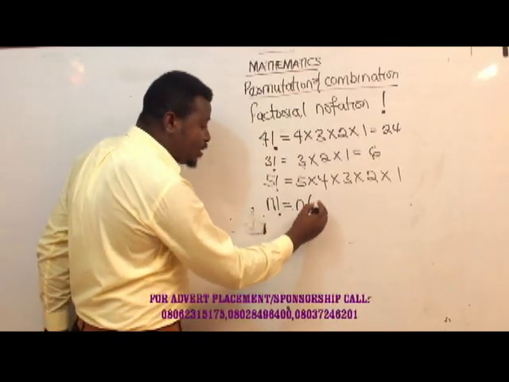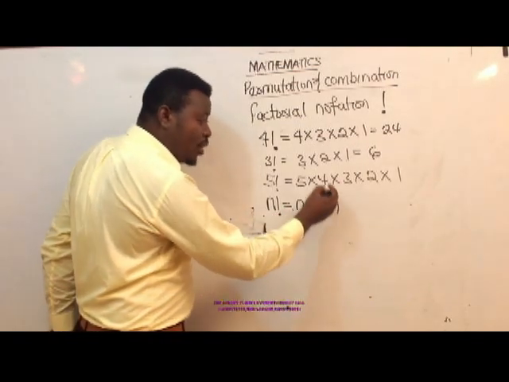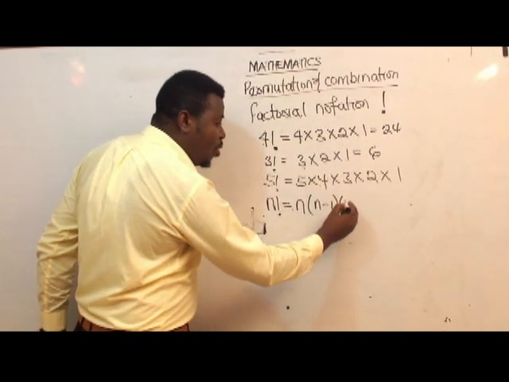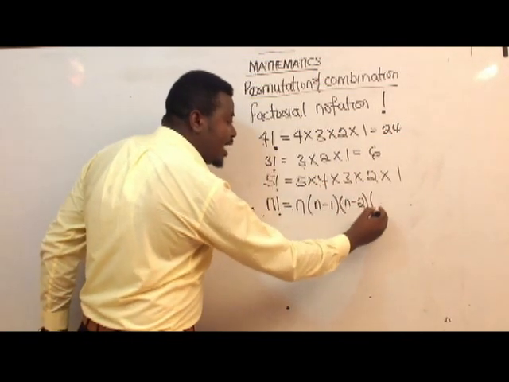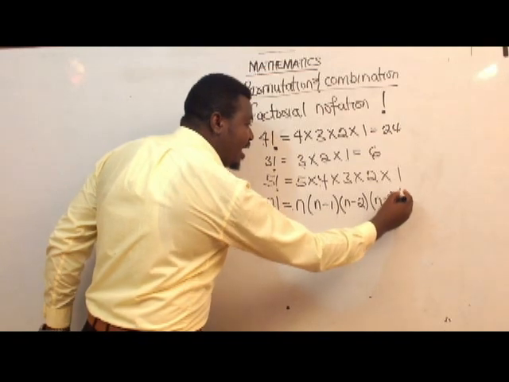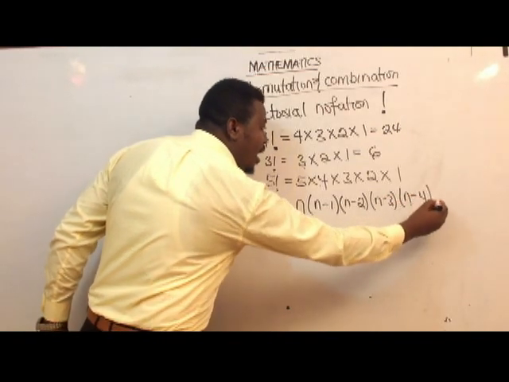N into bracket what? N minus 1. I will reduce it by 1. The next one will be what? N minus what? 2. The next one will be what? N minus 3. And the next one will be what? N minus 4, and so on.